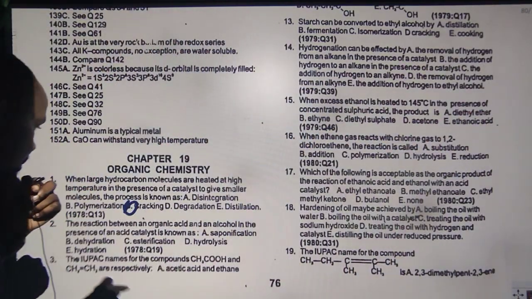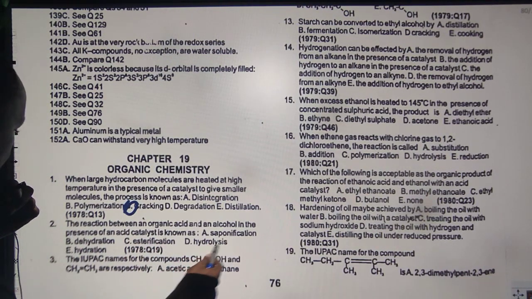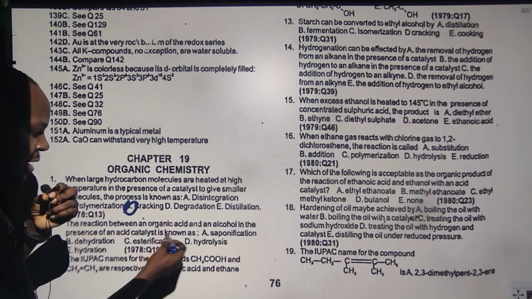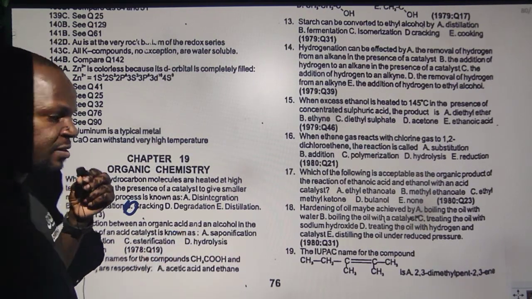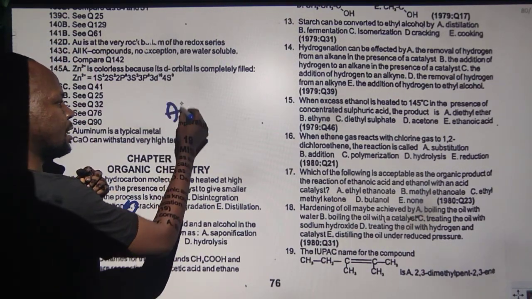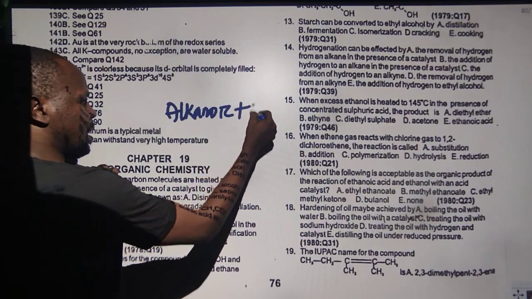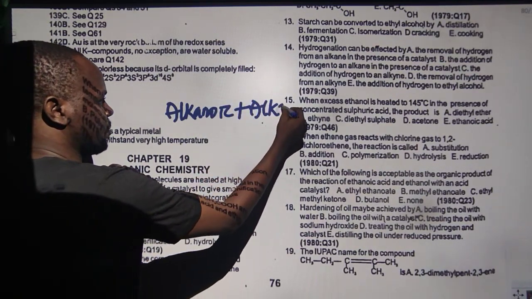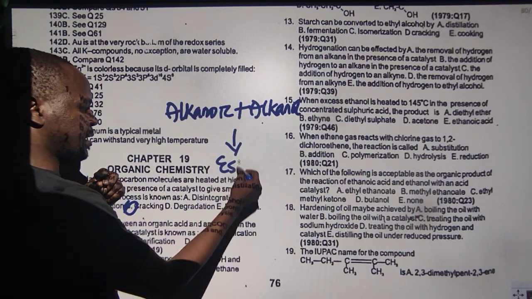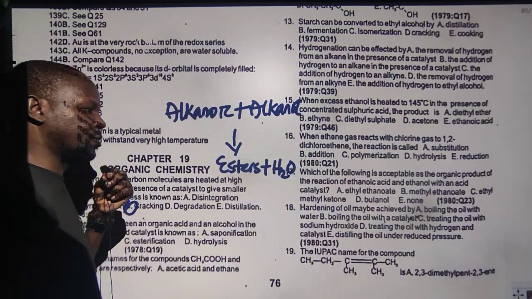The second question: the reaction between organic acid and alcohol in the presence of an acid catalyst is known as... Organic acid means what we call carboxylic acid, alkanoic acid. So when alkanoic acid combines with alkanol, you can keep it in mind, I think these are basic things, then you are forming what they call esters plus water.